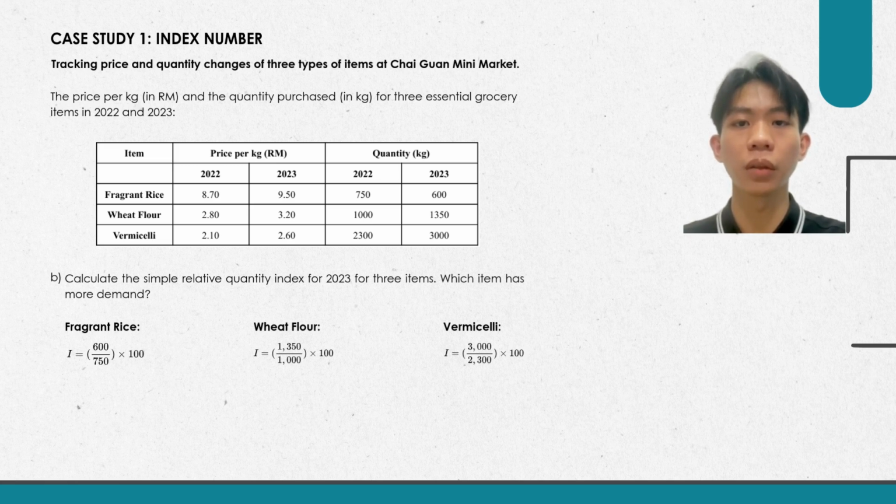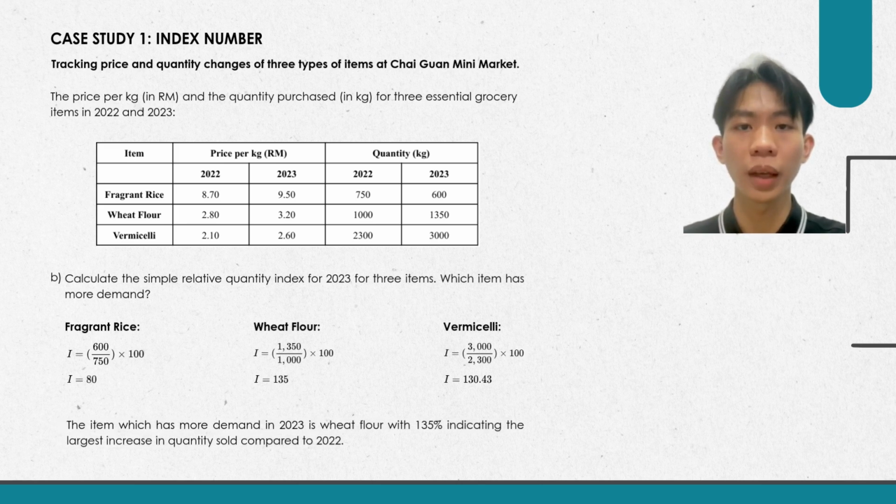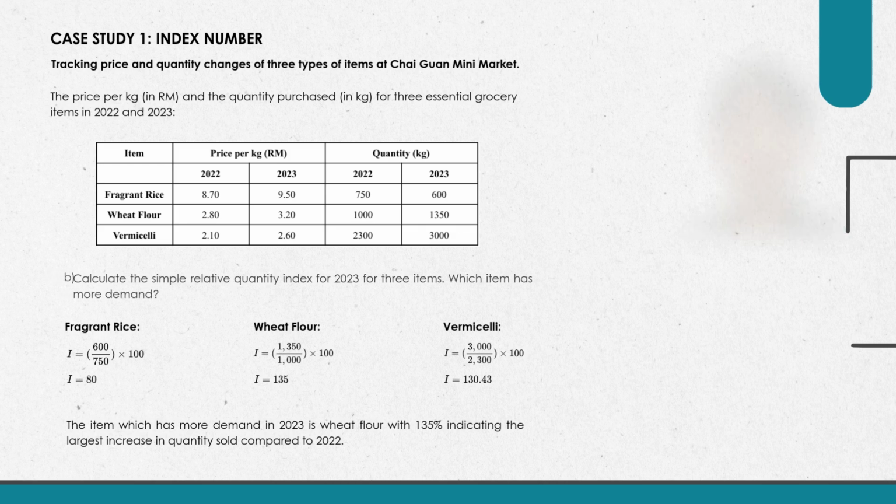Fragrant rice show a decrease in quantity sold with an index of 80, while vermicelli increased to 130.43. The most significant rise is seen in wheat flour, which recorded an index of 135. This indicates that wheat flour had the highest increase in demand in 2023, making it the most popular item among the three during that period.